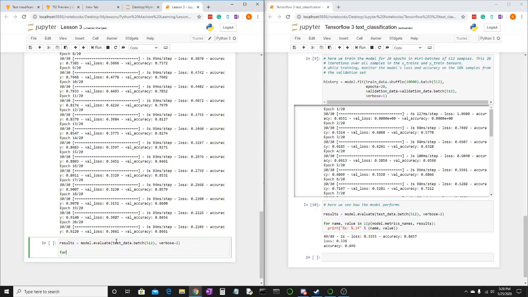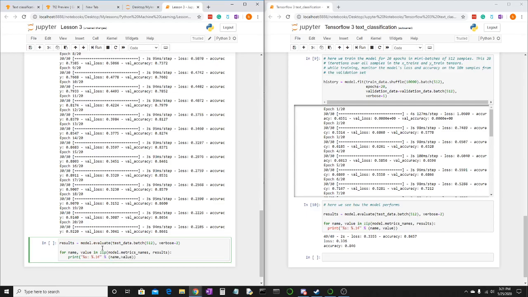And then we're going to create a for loop: for name, value in zip(model.metrics_names, results): print("%s: %.3f" % (name, value)).